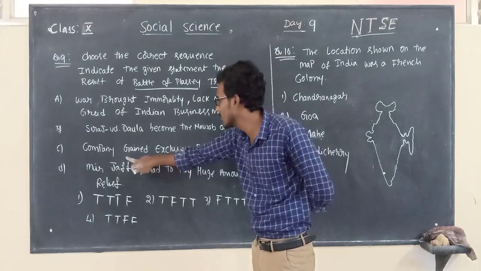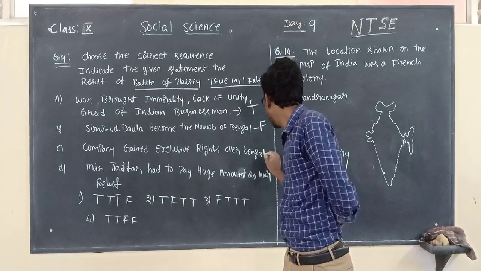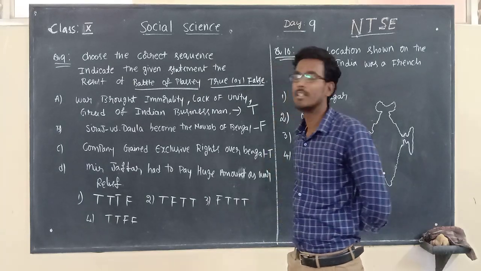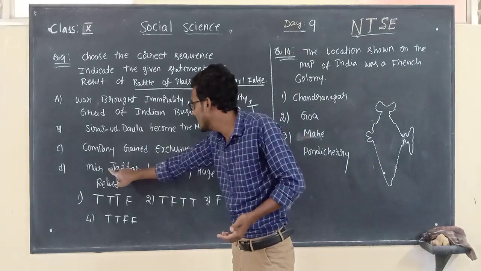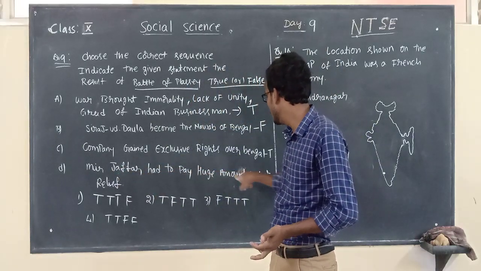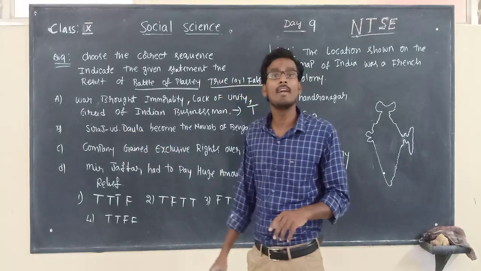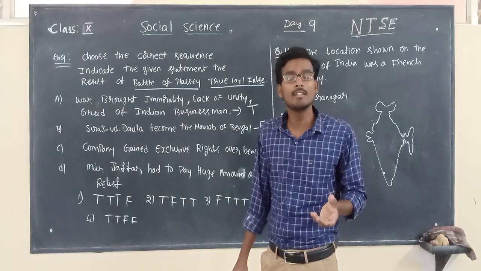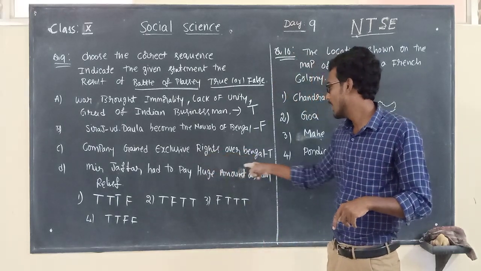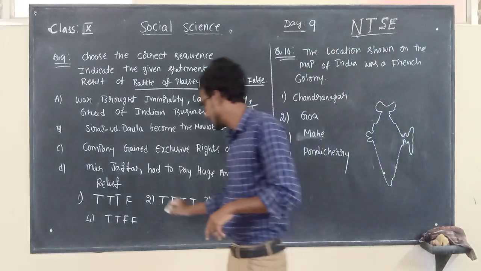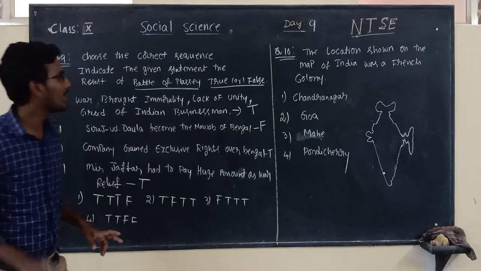Okay. Next, the company gained exclusive rights over Bengal. It is also a true statement. Yes, they got all the rights over Bengal, and finally Mir Jafar had to pay a huge amount as war relief. Why? Because Siraj-ud-Dawla attacked the port of the British. For the attack of Siraj-ud-Dawla, Mir Jafar had to pay the amount as war relief. This statement is also true. So now arrange the sequence here.